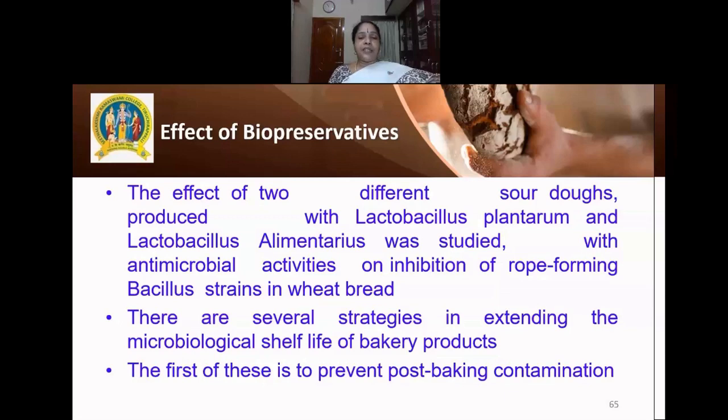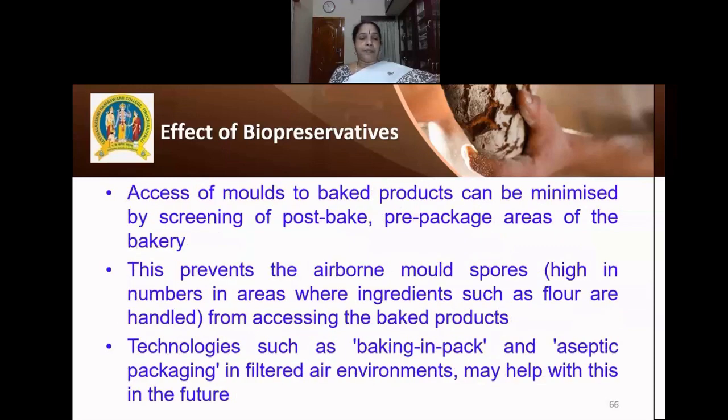There are several strategies in extending the microbiological shelf life of the bakery product. The first is to prevent post-baking contamination. Access of molds to baked products can be minimized by screening post-bake, pre-packaged areas of the bakery.